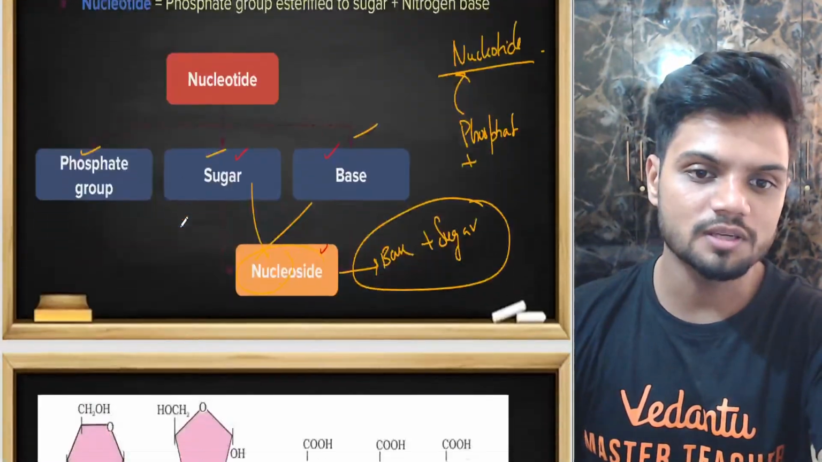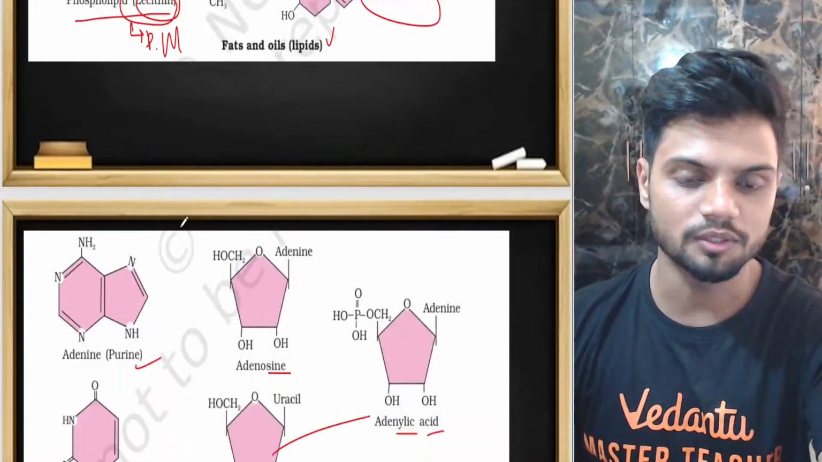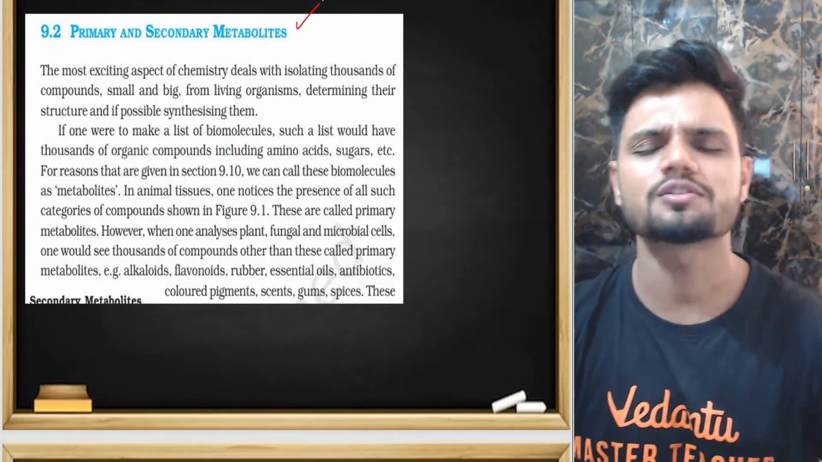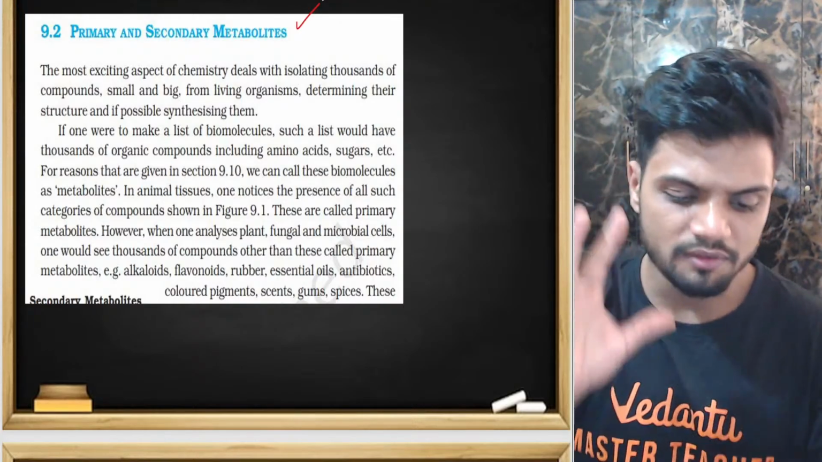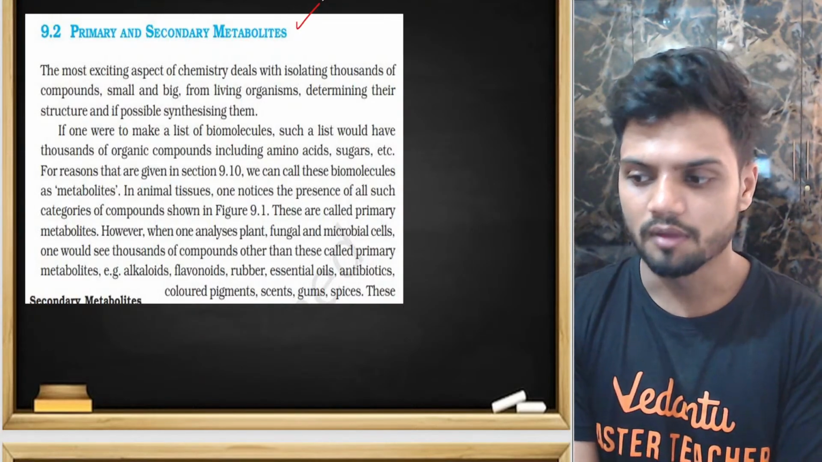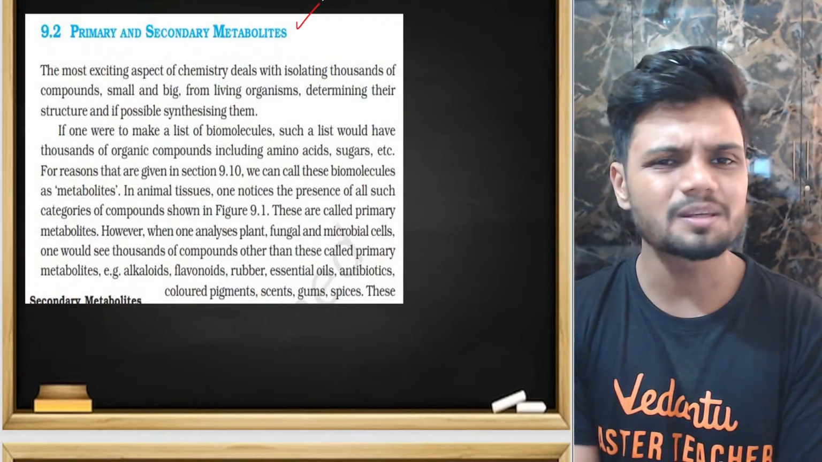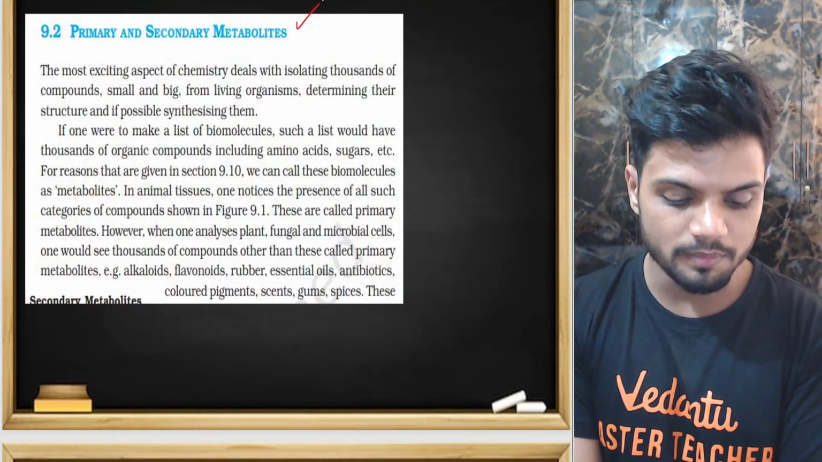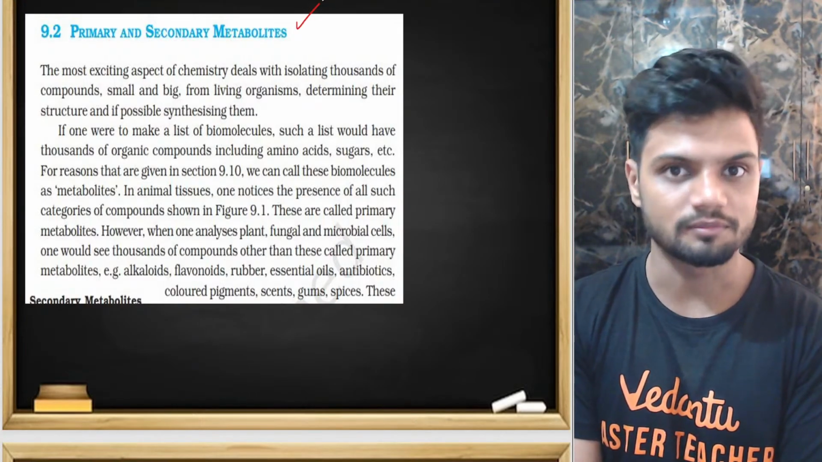Now, students, let's come to the last part of today's class. That is nothing but the meaning of primary and secondary metabolites. Very, very simple to understand. In the case of plants, there are some metabolites which are needed by the plants. They require them. Without those, plants cannot survive.